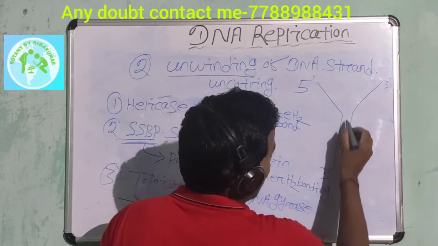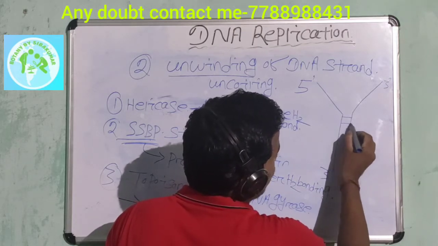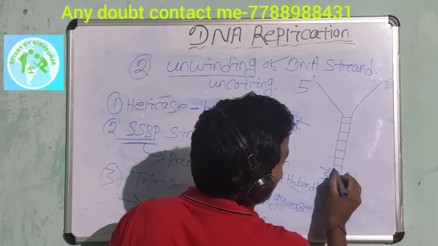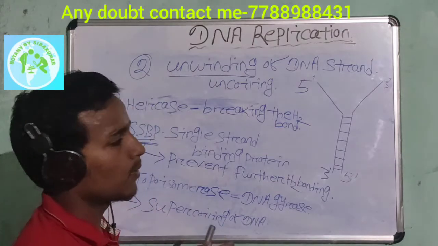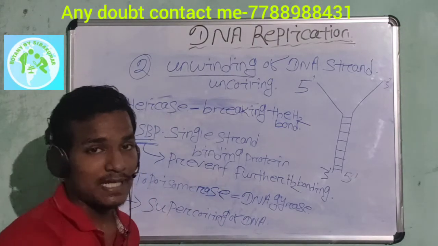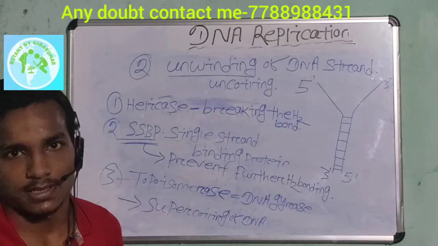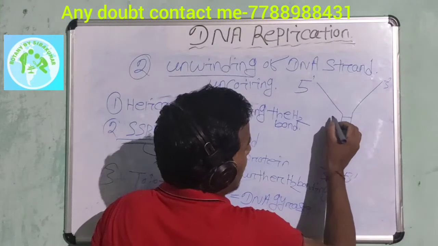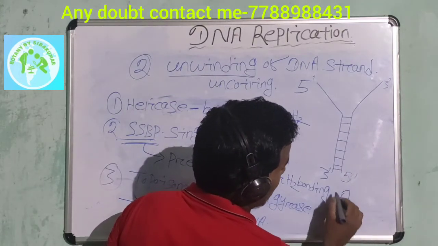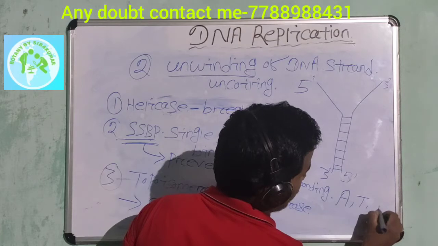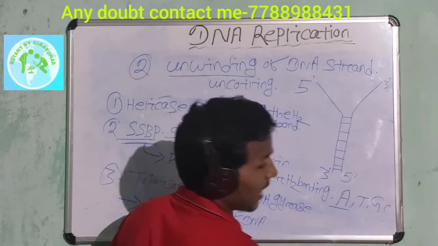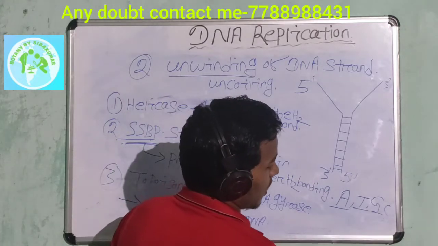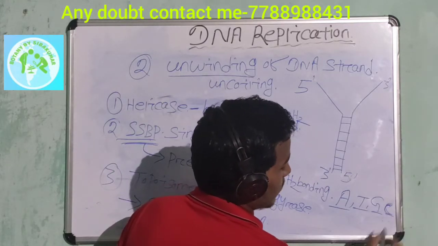Both strands are antiparallel, and in between the two strands hydrogen bonds are present, always between the nitrogenous bases. The nitrogenous bases are of 4 types in DNA: A, T, G, C. A stands for adenine, T for thymine, G for guanine, and C for cytosine.